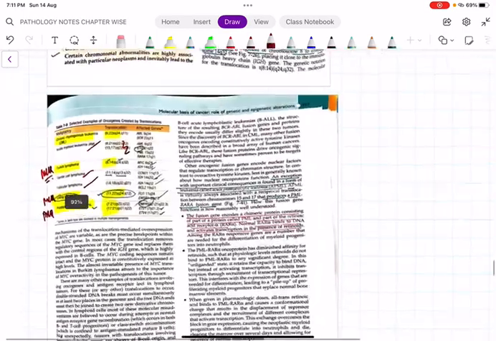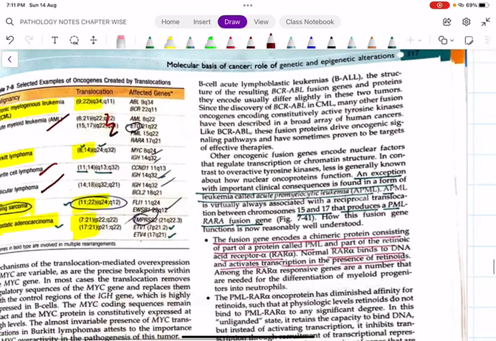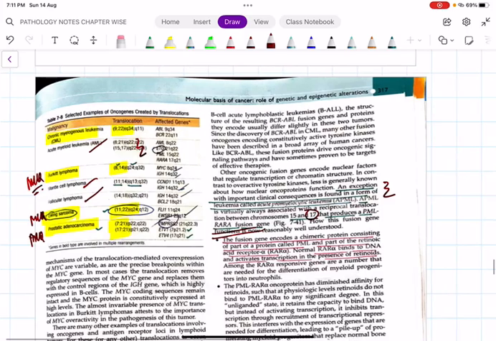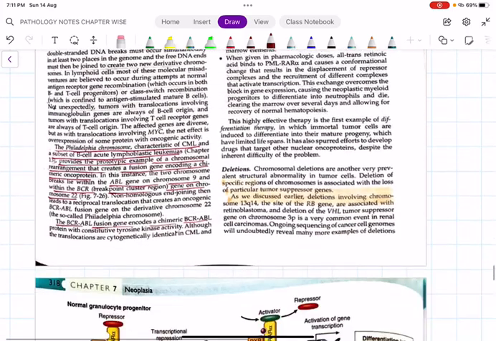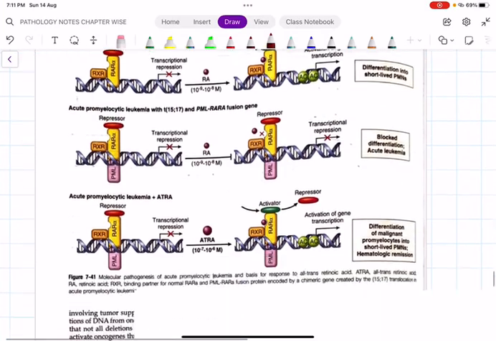Fine. Then we have PML-RARA, that is promyelocytic leukemia, which is a variety of acute myeloid leukemia. There is a 15;17 translocation. In 15 we have the PML gene, and RARA, retinoic acid receptor alpha, is located in chromosome number 17. So 15;17 translocation leads to PML-RARA. So retinoic acid receptor drugs can be used in the treatment of PML-RARA type of acute myeloid leukemia.